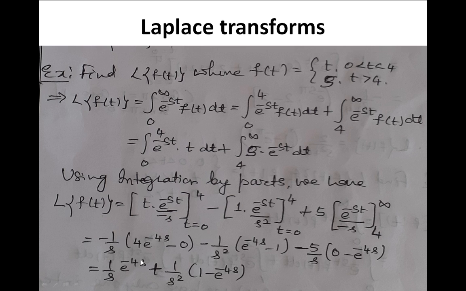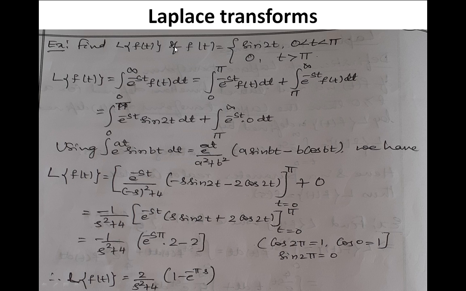1 upon s e to the power minus 4s plus 1 upon s square into 1 minus e to the power minus 4s. Similarly, f of t is taken with some trigonometrical function between 0 to pi, and for the rest t goes to infinity. That means what? Integration between 0 to infinity is bifurcated into 0 to pi plus pi to infinity. Am I correct? The first one is between 0 to pi, second one is pi to infinity.